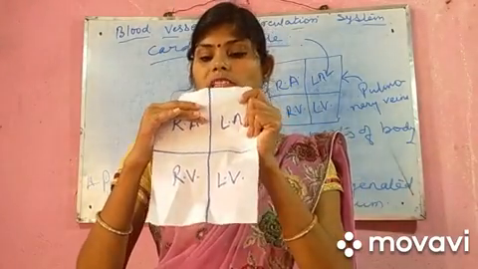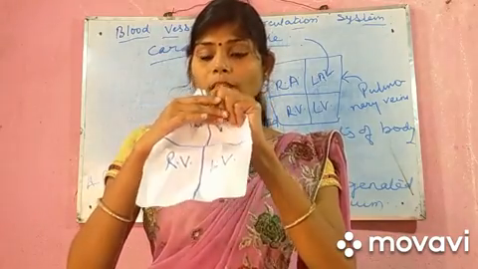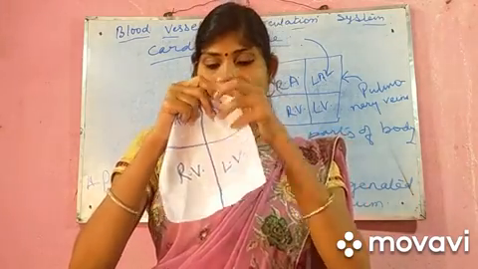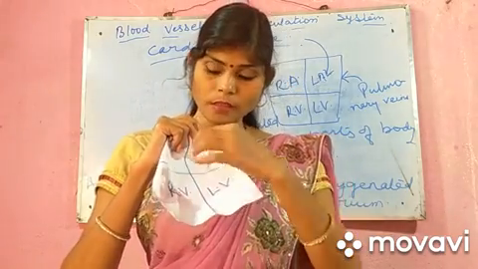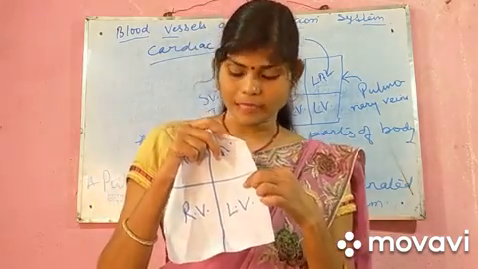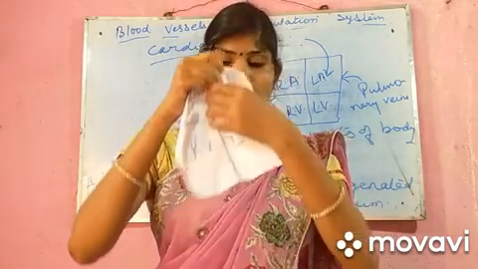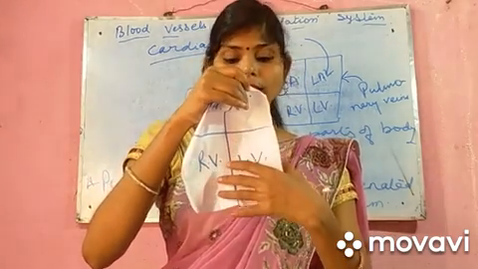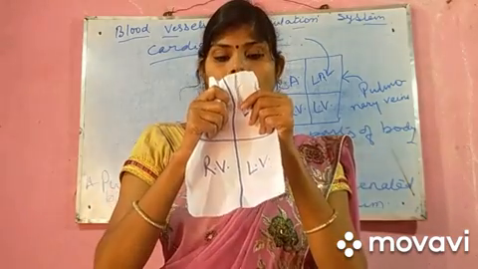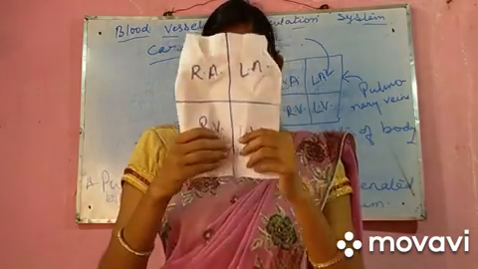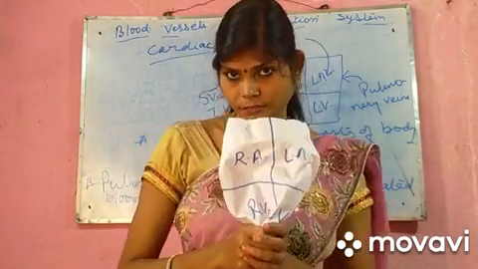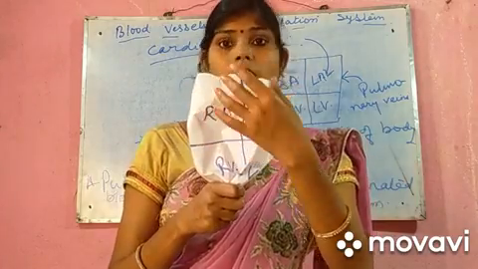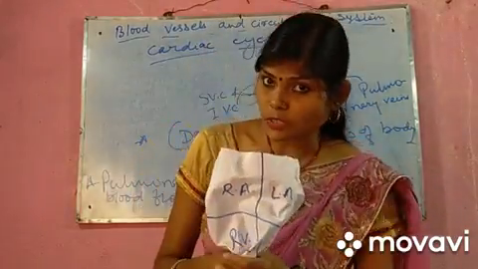Now the atrium will contract and the ventricles will relax. As it contracts, we already have the tricuspid valve and bicuspid valve. The valves open and the blood from the atrium goes to the ventricle. As the blood goes into the ventricle, the atria relax and the ventricles contract.